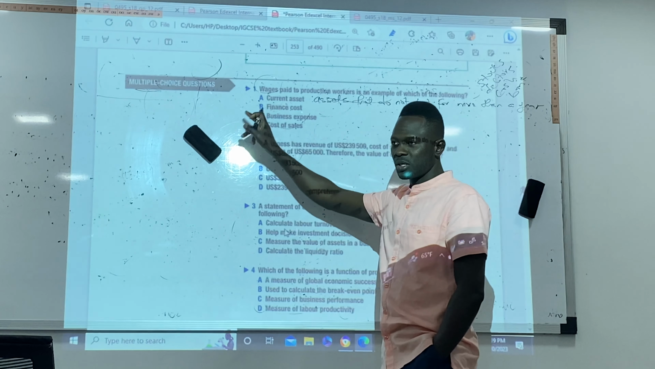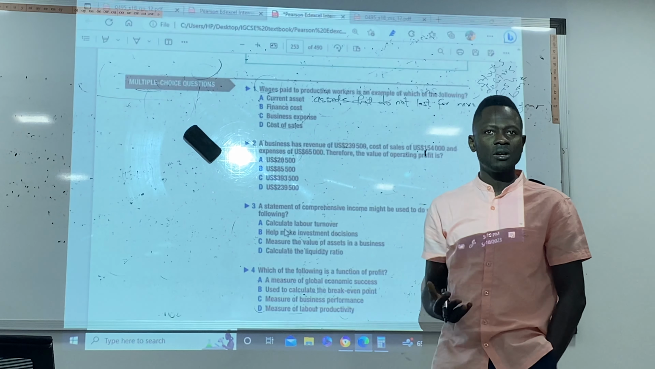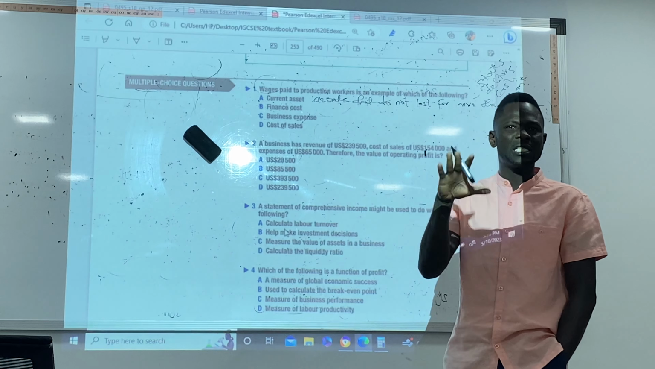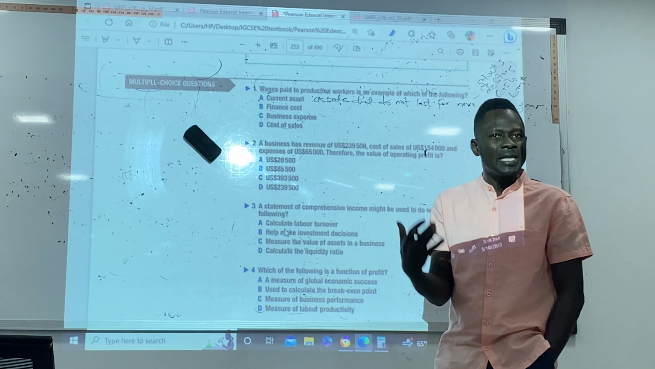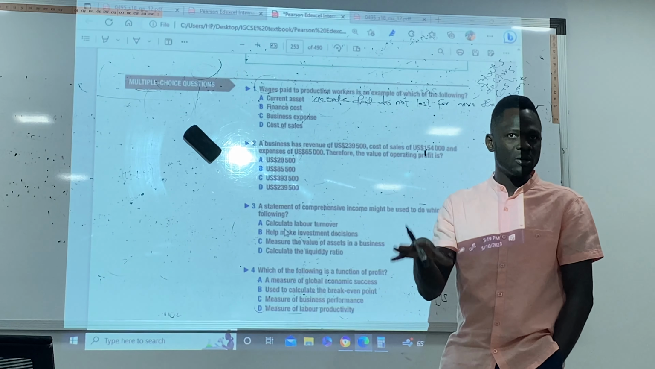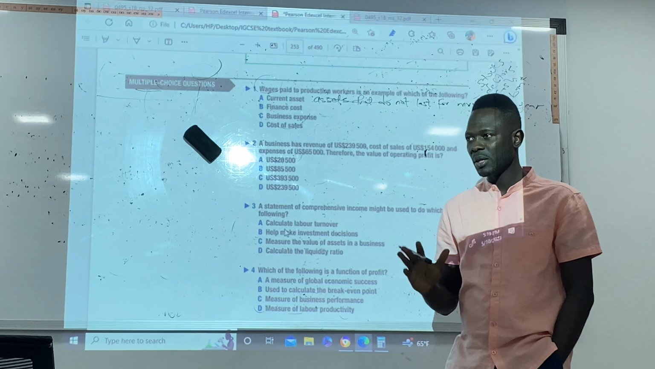B, finance cost. I told you what finance cost is. The interest paid on savings, on borrowing, is your finance cost. You have financed the business, but you might have financed it through loans, so you have to pay interest. So interest paid on loan is called finance cost. I think that is clear. We talked about that before.